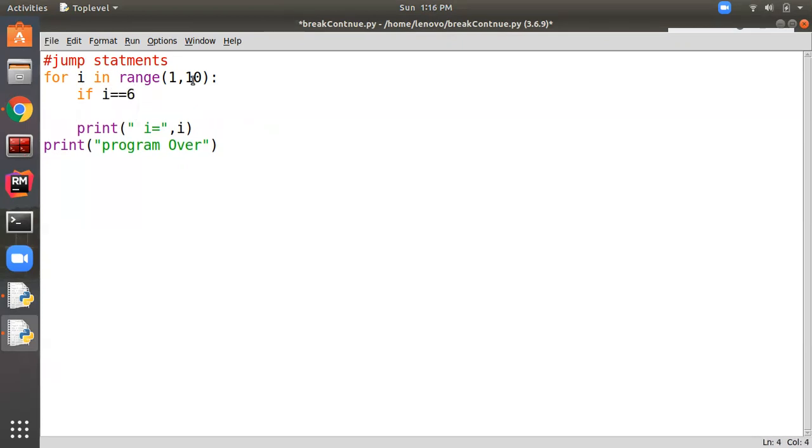As soon as the value of i becomes 6, we want to break the loop, right? And it should not execute the print after 6 because we want to print the first 5 numbers here. So let's run this program.